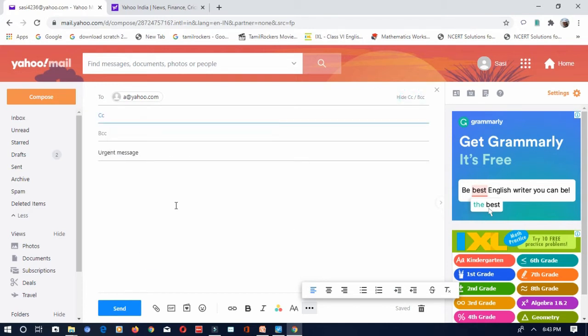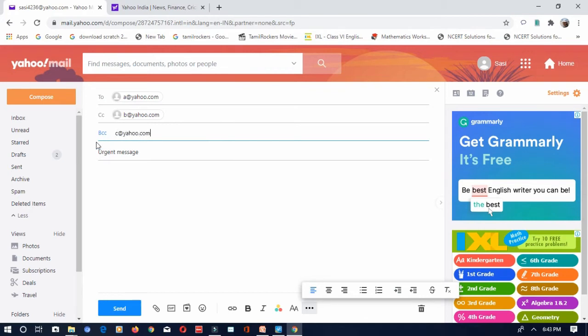These are two optional options. If you want, you can use them. If I want to send a copy of this email to some other person, for example, I am saying the original email is to A. I want to send the same copy to B also. Now this CC is carbon copy. So A knows you have sent the email to B, and B also knows the mail is for A. If I am putting another person, that is in BCC.